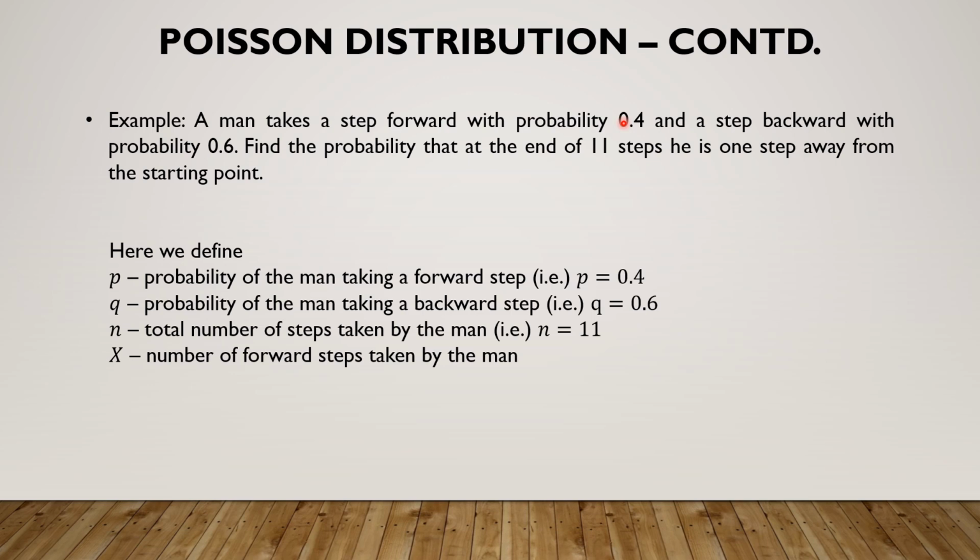That is nothing other than forward and backward. The man does not take any step other than forward steps and backward steps. So if P is taken as the probability of the man taking a forward step, then obviously Q is the probability for backward. The number of steps taken by him is 11. P and X have a direct relevance. If P is the probability of the man taking a forward step, then X is the number of forward steps taken by the man.